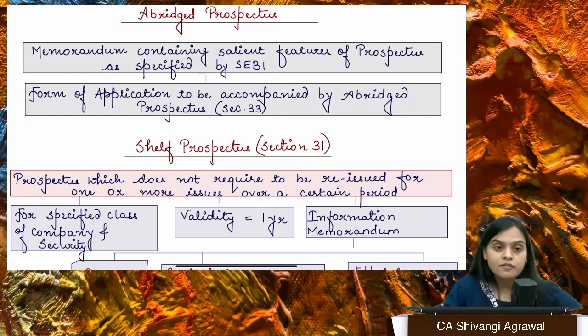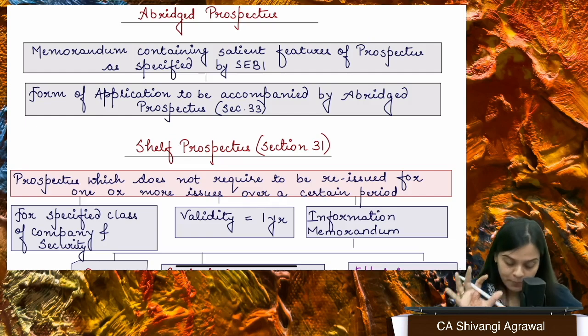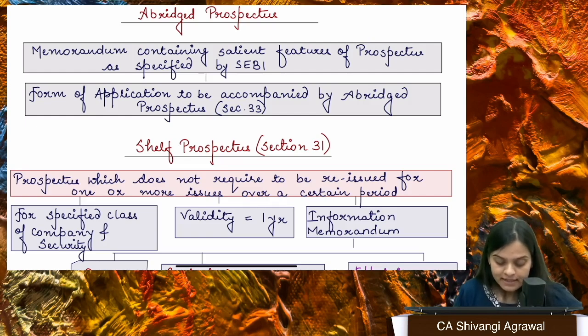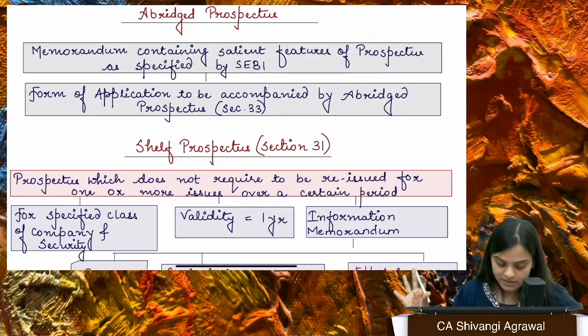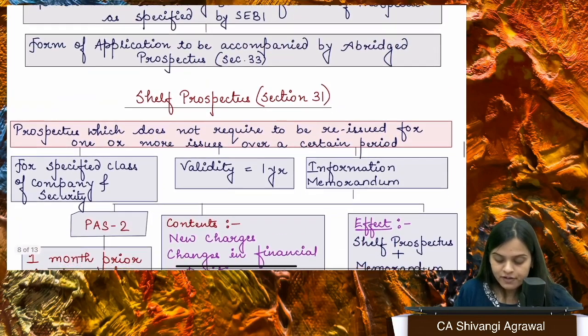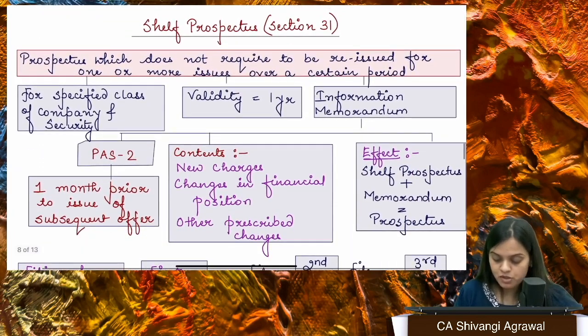Okay, fine. Now we start with the different types of prospectus. The very first one, abridged prospectus. What is an abridged prospectus? It is basically the short prospectus, right? It contains all the salient features of the prospectus, as specified by SEBI, along with every form of application. There will be an abridged prospectus, because the